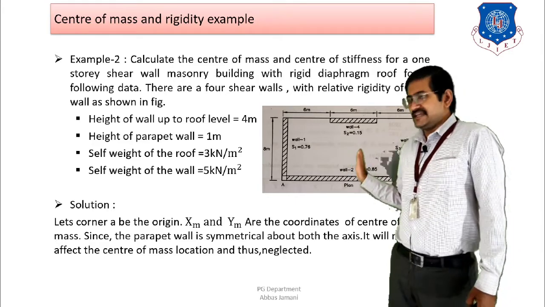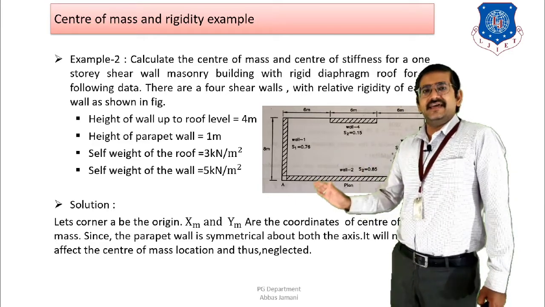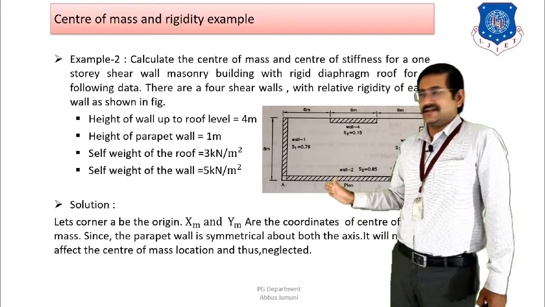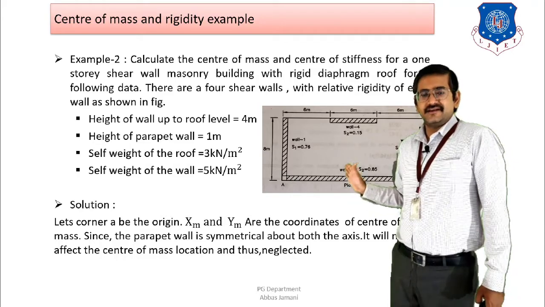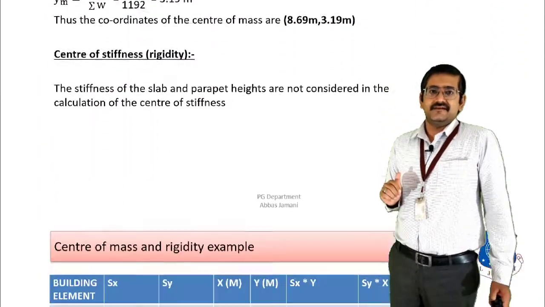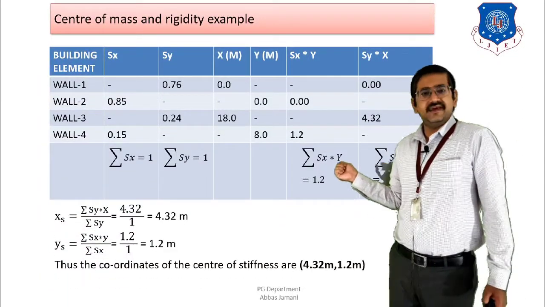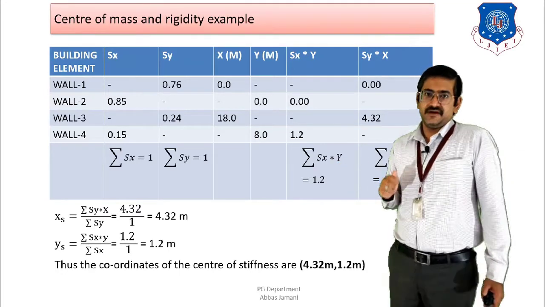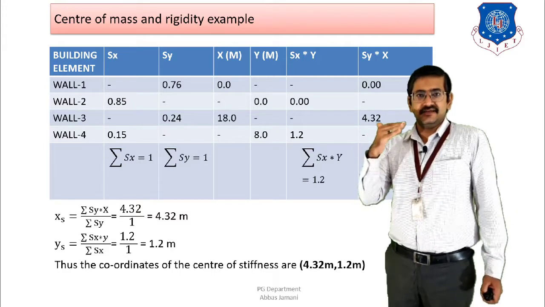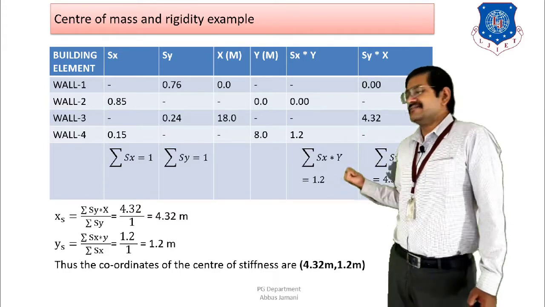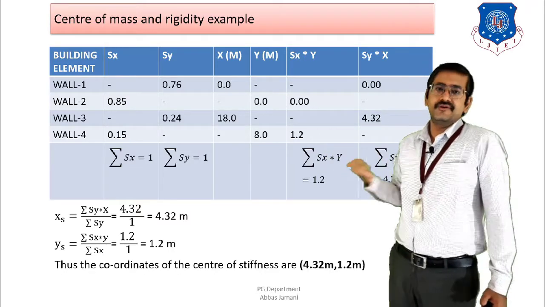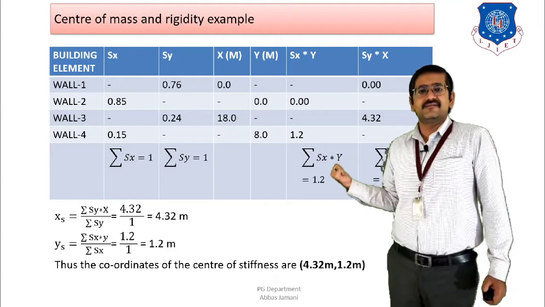Then we talk about wall 3. In case of wall 3, we can see that in the X direction the wall 3 is located at 18 meters from the center of origin. That is, the value in the X coordinate will be 18, and in the Y coordinate it will be 0. So if I go back again, I can see that for wall 3, X equal to 18, Y equal to 0. And similarly if I talk about wall 4, then again it is going to be parallel to the X axis, so in the X direction the X value will be 0, and in the Y direction it is located at 8 meters from the point of origin, therefore Y will be equal to 8. So that is why the Y component will be 8.